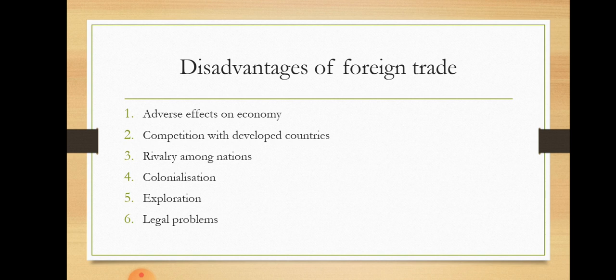So the developing countries start buying things from the developed countries, and the industries which are developing in developing countries start getting closed, because they are getting things at lower cost from the developed countries. Therefore the industries which are being established in developing countries get closed.